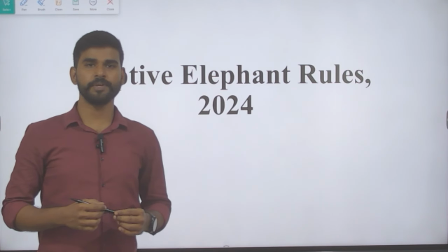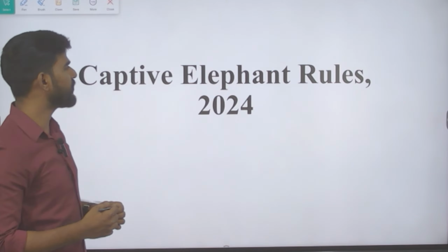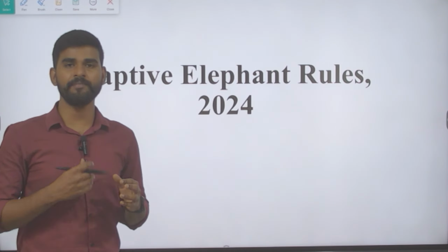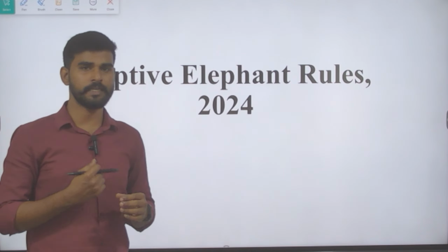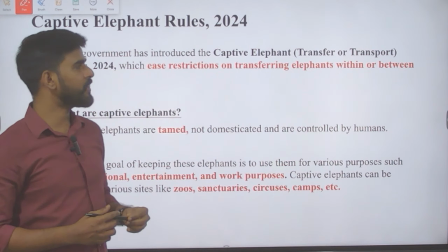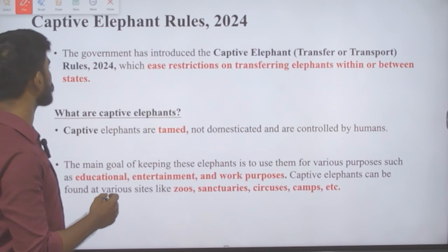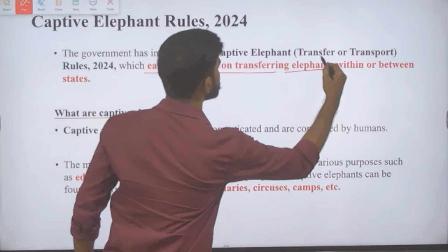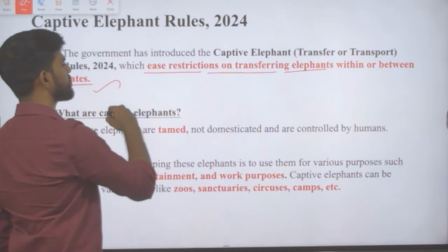The topic that we are going to discuss now is Captive Elephant Rules 2024. So what are these rules? Why have they introduced these rules now? Let us understand the details of it. Government has introduced Captive Elephant Transfer or Transport Rules 2024, which ease restrictions on transferring elephants within or between states.